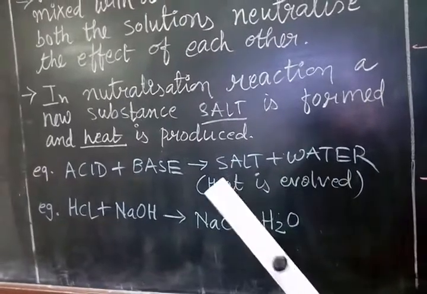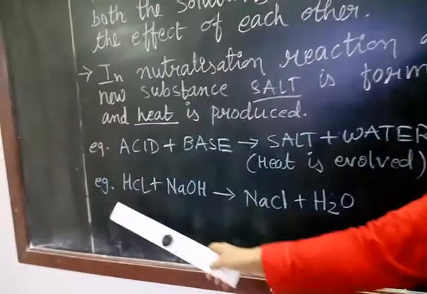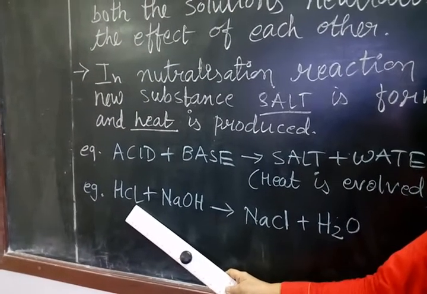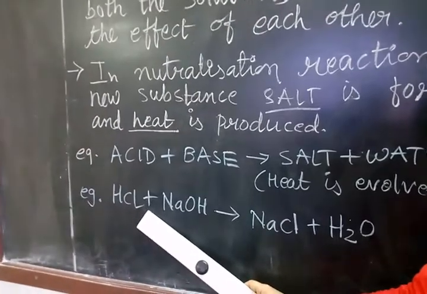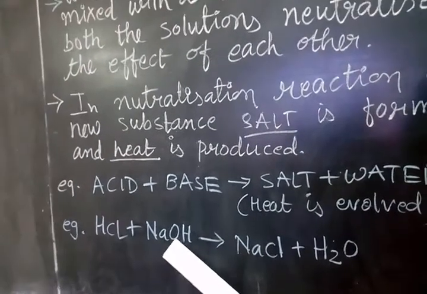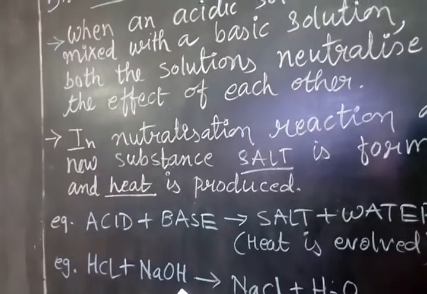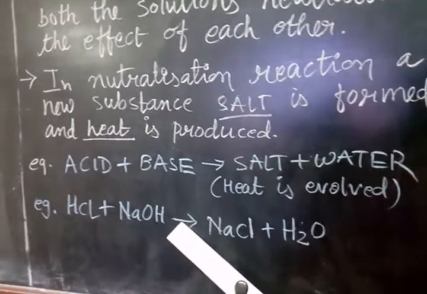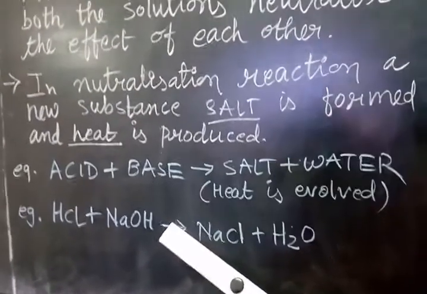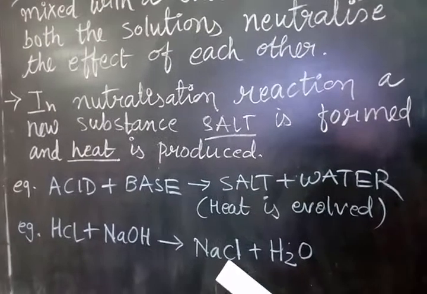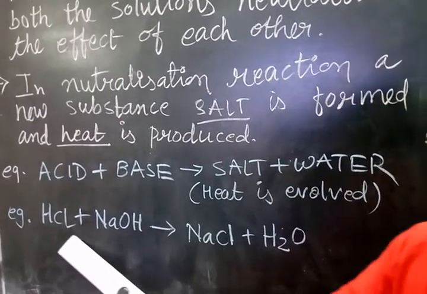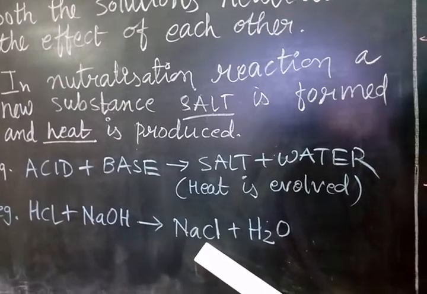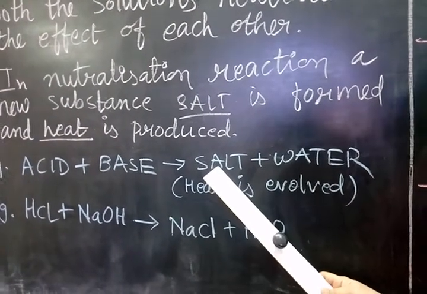Taking one example, let us explain. The example is HCl, hydrochloric acid, plus NaOH, sodium hydroxide. This is acid, this is base. When the process is done, Na plus Cl gives NaCl, that means salt. Salt is produced.